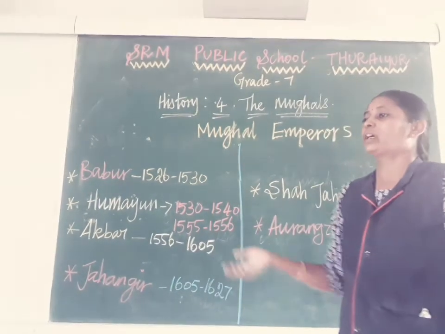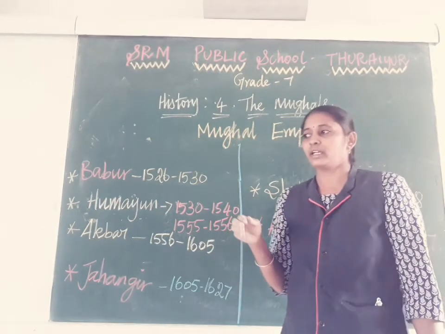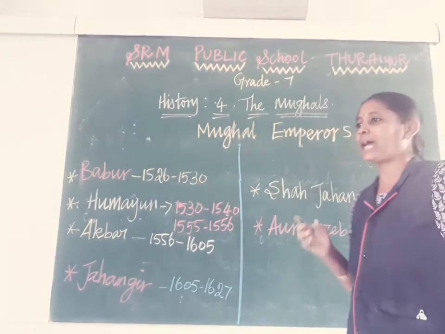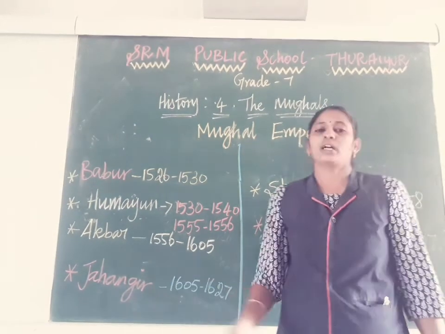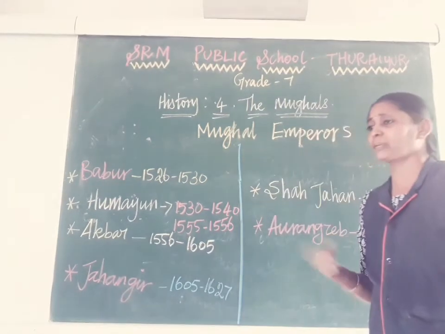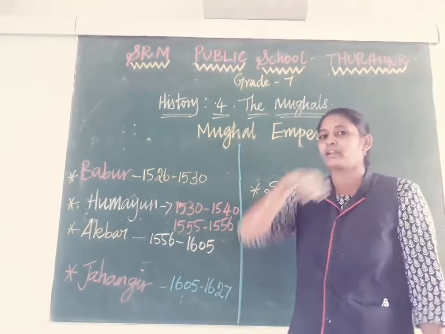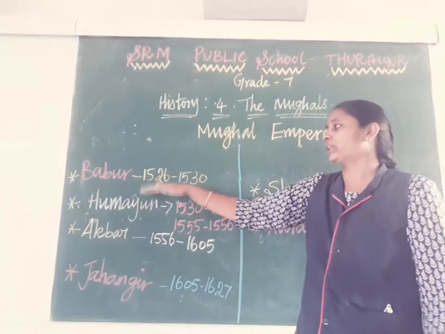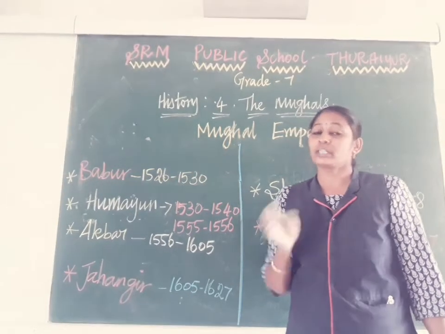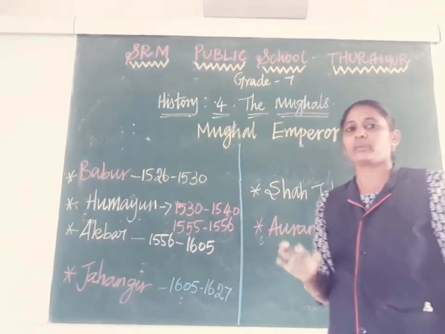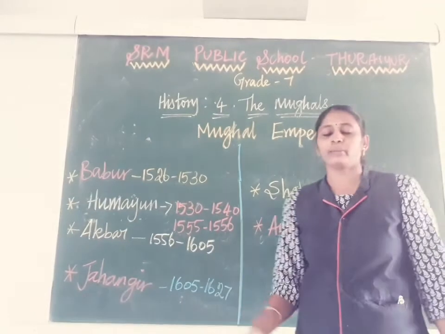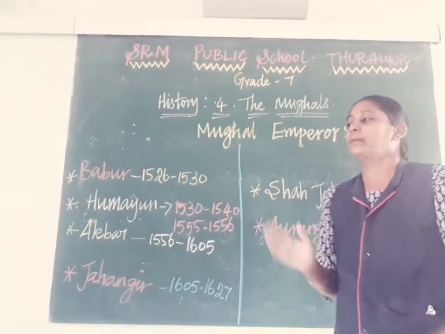So he took his army and soldiers, and at Panipat a war happened between Ibrahim Lodi and Babar in 1526. In that war, Babar won, even though Babar had a very small army and Ibrahim Lodi's side had a very big army.